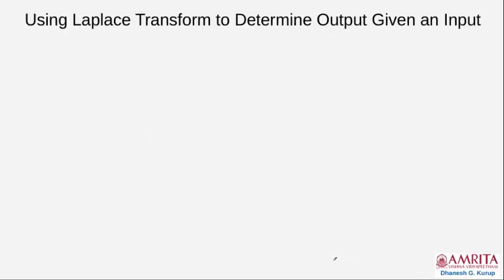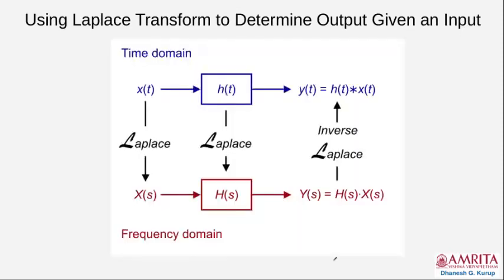Now, this is our ultimate goal. We study the Laplace transform for a purpose in the context of systems, because we want to use the Laplace transform to determine the output given an arbitrary input. The method we follow to compute the output is given in this block diagram. In the normal case, when you give a time domain signal to a system which is represented by its impulse response, the output will be computed with convolution.